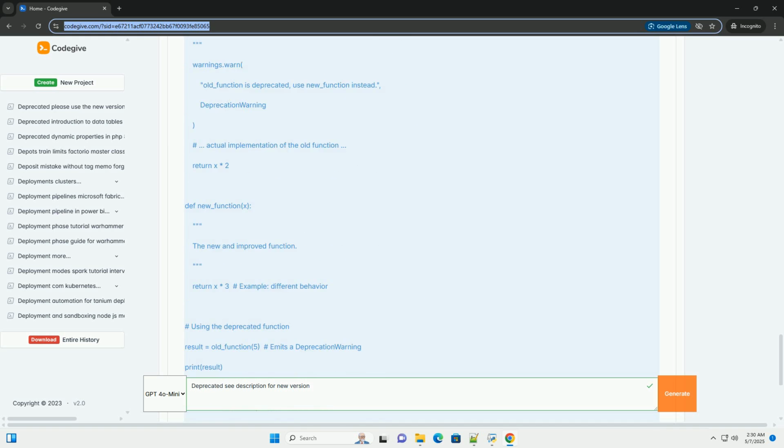3. Plan the migration. Decide how you will update your code. Consider factors like scope: how many places in your code base use the deprecated code?